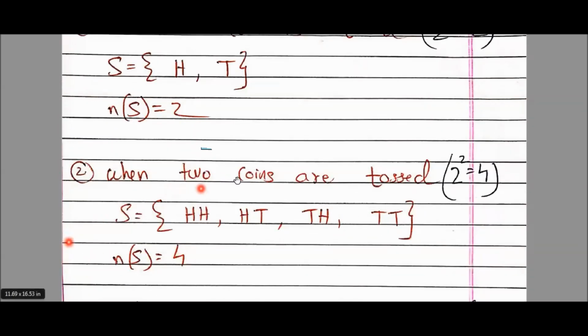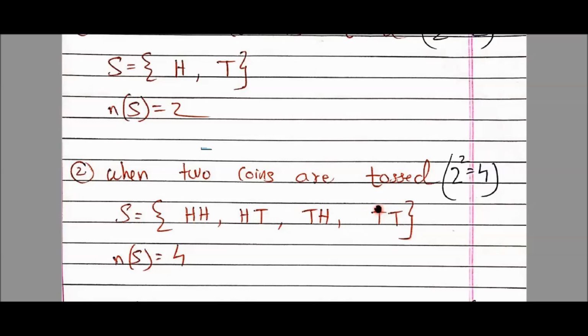See, second case, when 2 coins are tossed. So it will be 2 raised to 2, and 2 raised to 2 is 4. That means there will be 4 elements in our sample space. See, HH, HT, TH, TT. Okay.